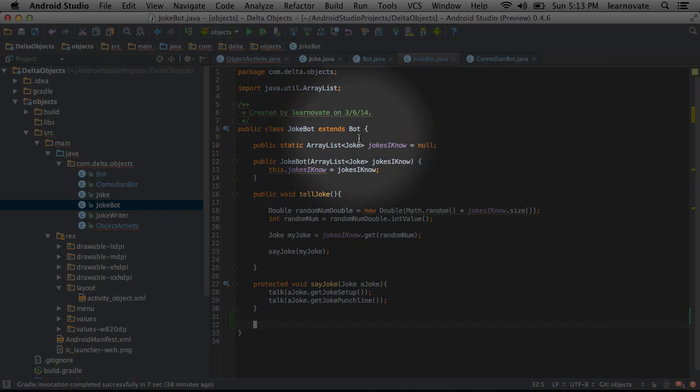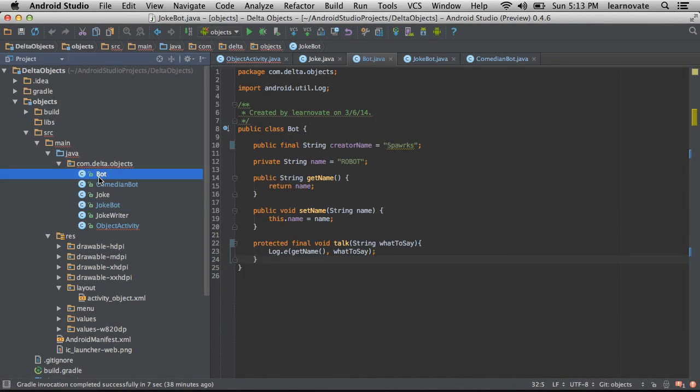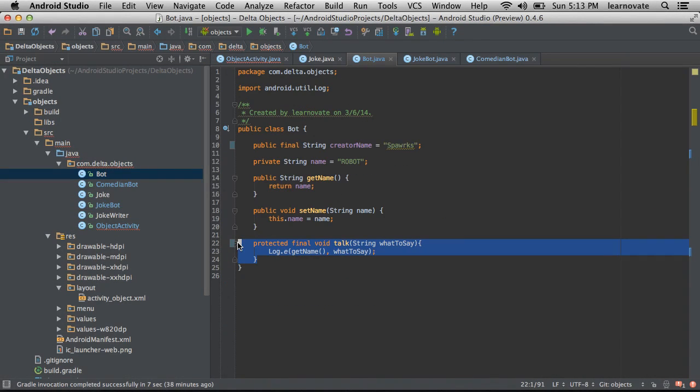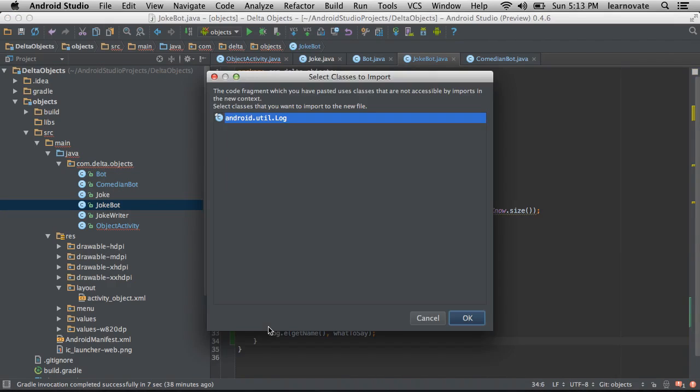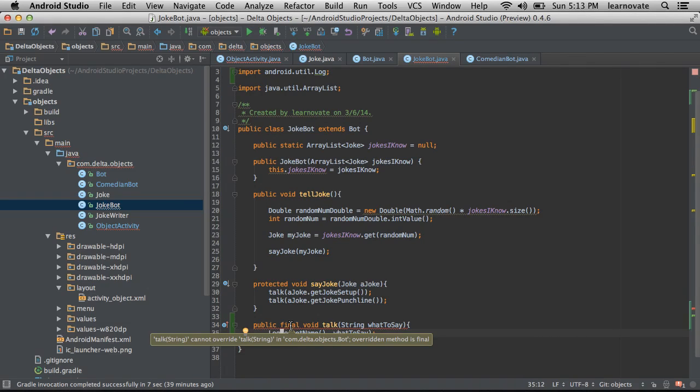Again, JokeBot is extending Bot. I'm going to try to do it manually and say, okay, well, I see it's protected. In fact, let's even make it public final. So that accessibility clearly has nothing to do with it. If I go into my JokeBot and I try to do that, can't do it. The method is final. That was the final word. Once that was finally defined, it was absolutely final. You can't change it. It is protected from being changed. This is going to really be of use to you when you want to create pieces of code that just shouldn't be messed with.